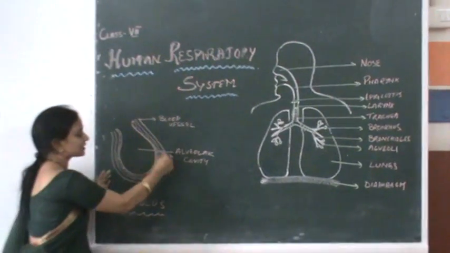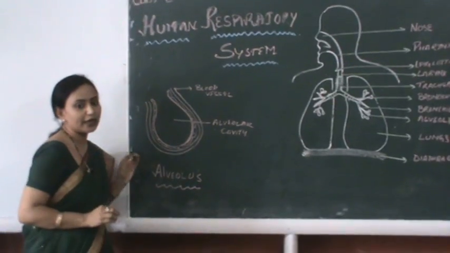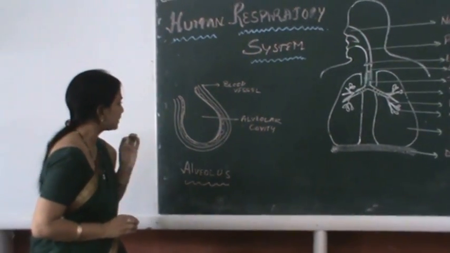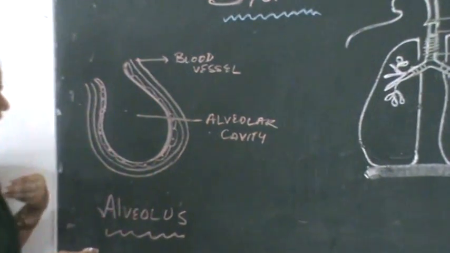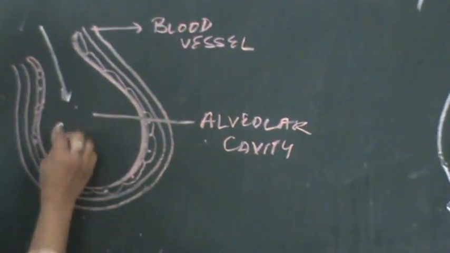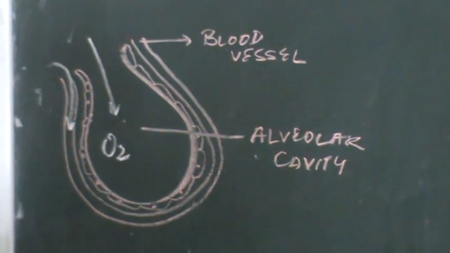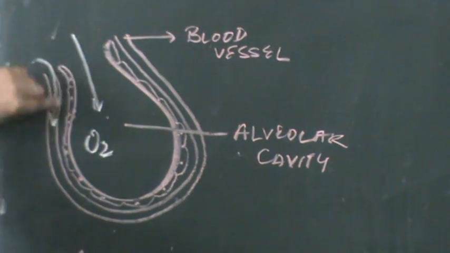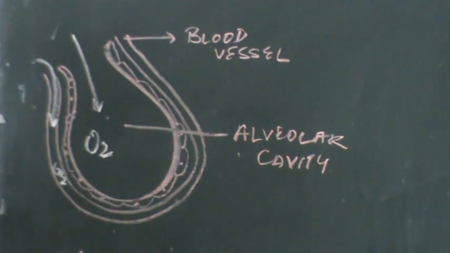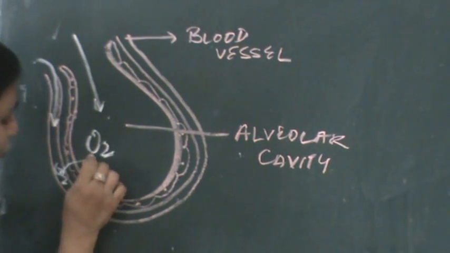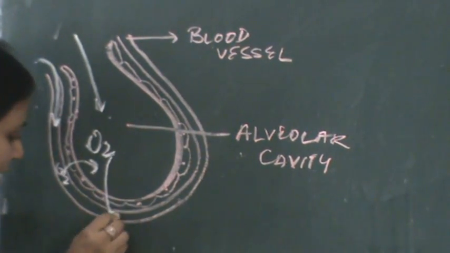The alveoli are richly supplied with blood vessels. This is the region where the exchange of gases takes place. The air which we have breathed in has more oxygen, and the blood vessels around the alveoli have blood which is rich in carbon dioxide. So, carbon dioxide will move into the alveoli and oxygen will move into the blood.